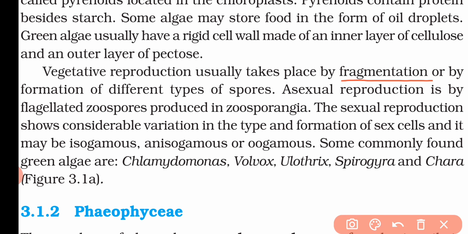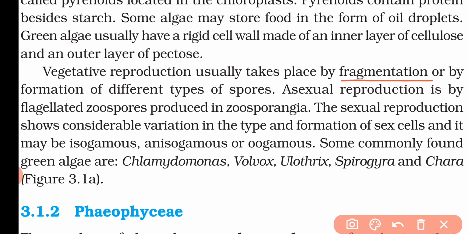And the sexual reproduction shows a considerable variation in the type and the formation of sex cells, and it may be isogamous, anisogamous, or oogamous. That means in sexual reproduction there is considerable variation, in which they use isogamous, anisogamous, and oogamous types of fusion. Now some commonly found green algae are Chlamydomonas, Volvox, Ulothrix, Spirogyra, and Chara. So these are a few green algae that we can find.